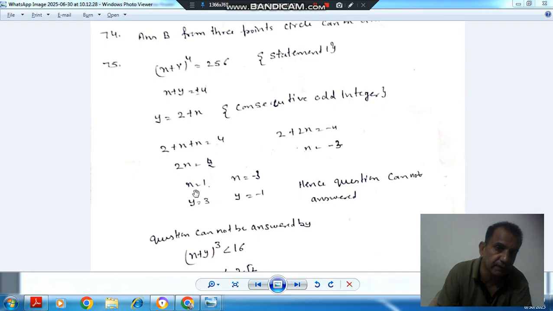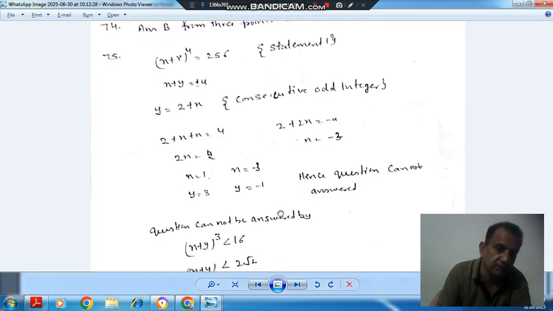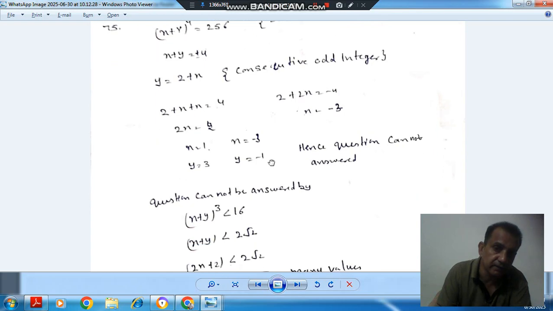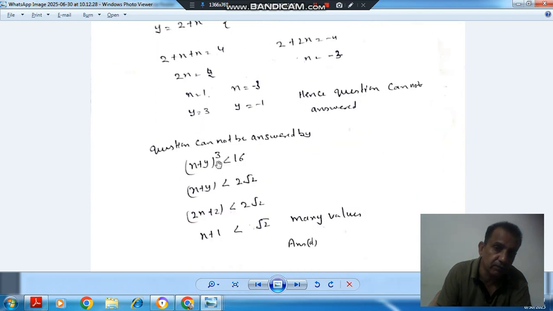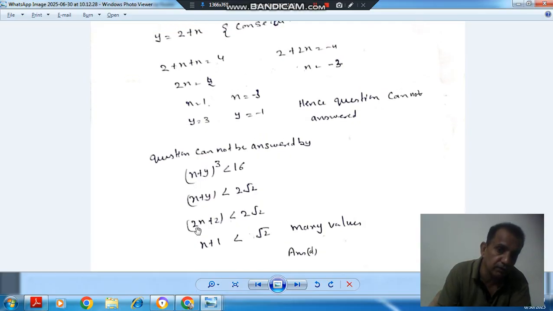From the second statement, (x plus y) cubed is less than 16, or x plus y is less than 2 root 2. As they are consecutive odd integers, putting y equal to 2 plus x, so 2x plus 2 is less than 2 root 2, or x plus 1 is less than root 2. So there can be many values. So the question cannot be answered by this statement. So the question cannot be answered by either statement alone. So the answer is option B.